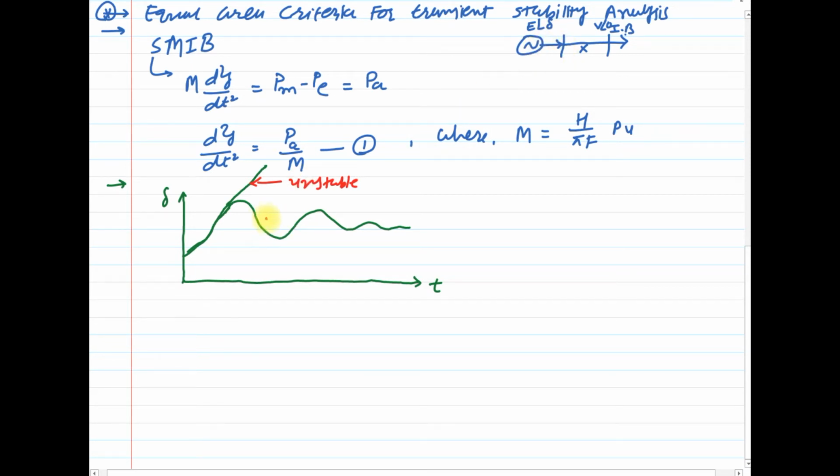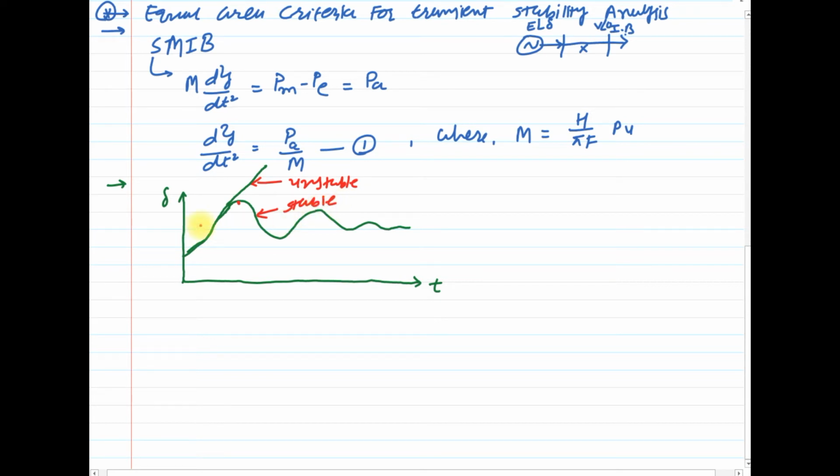The other is the stable operating condition, where after the first swing, or the first peak of the angle delta, the angle goes on decreasing over time, and we say the system remains in stable operating condition, which is the oscillatory stability of our power system.